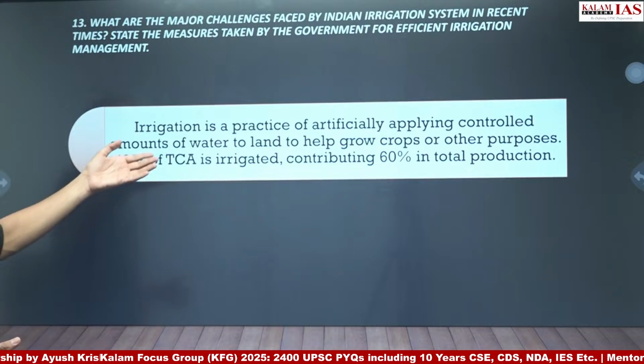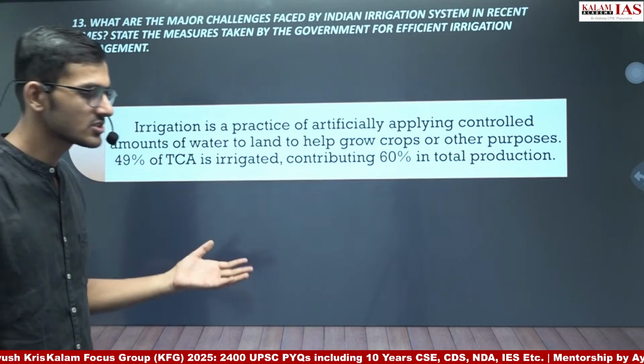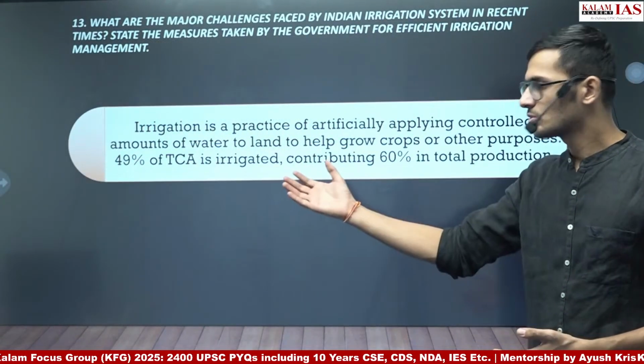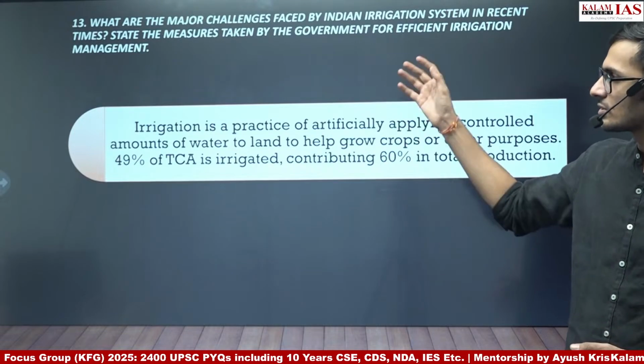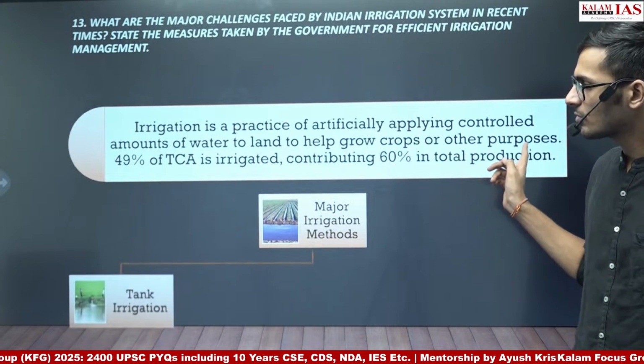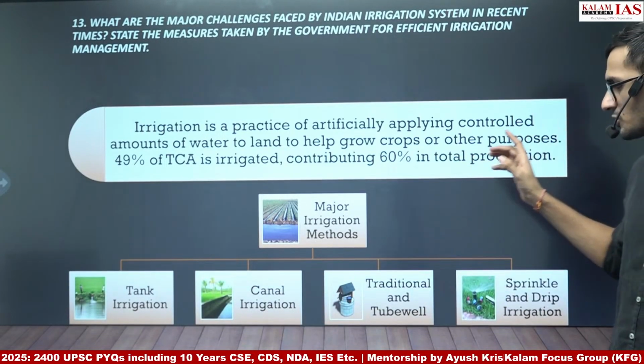Now, 49% of total cultivated area is irrigated, contributing 60% of total production. This is the data as per recent government reports. So this data can be used as an introduction. You can also define what irrigation is, and then move forward to the major irrigation methods followed in India. For example, tank irrigation, canal irrigation, traditional and tube well irrigation, sprinkler and drip irrigation.